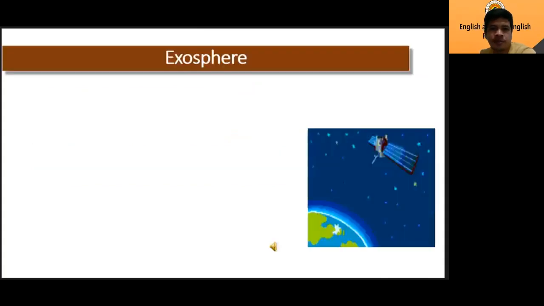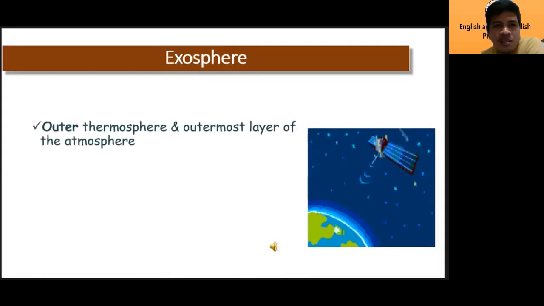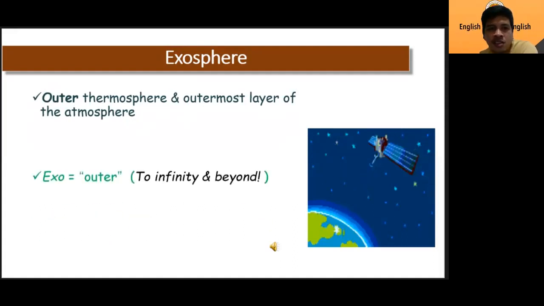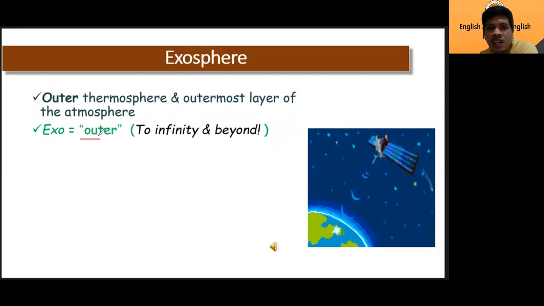And the last part, the last layer, is the exosphere. The exosphere is the outermost layer of the atmosphere. Exo means outer. In here, this is where you can find the satellites orbiting.